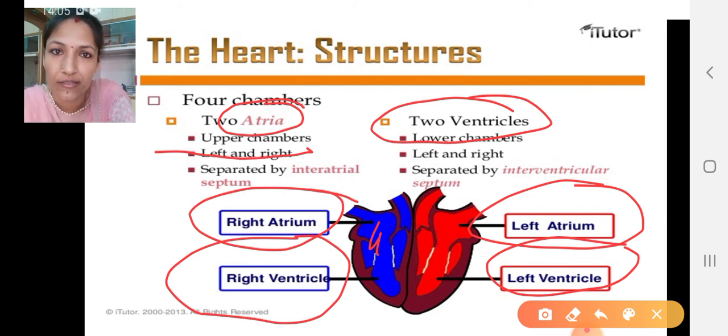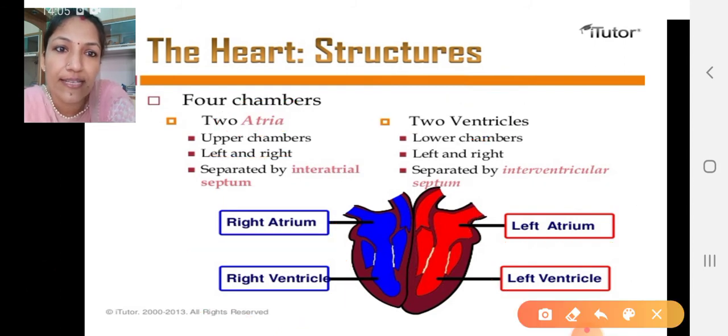Next, the atria are separated by the interatrial septum. There is one septum which separates these two upper chambers.